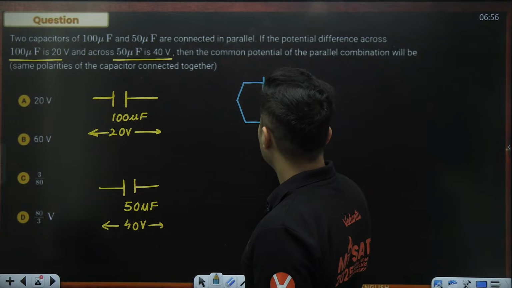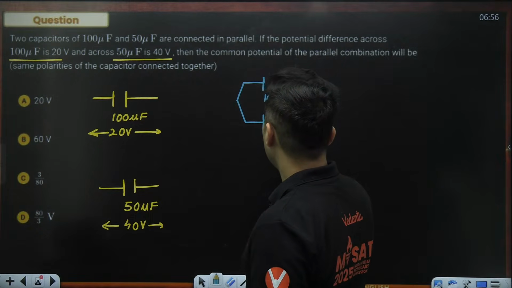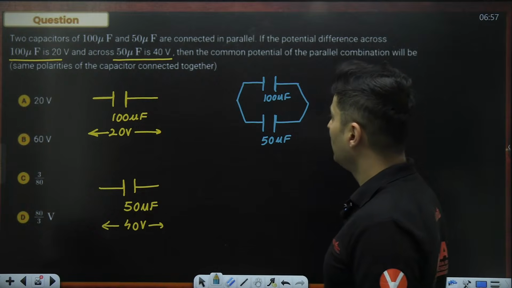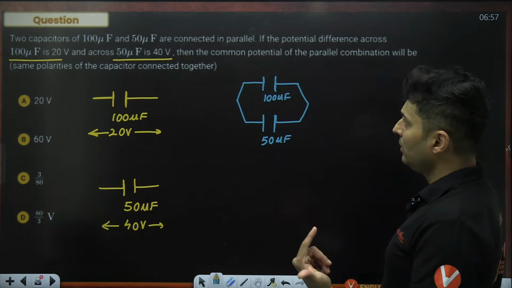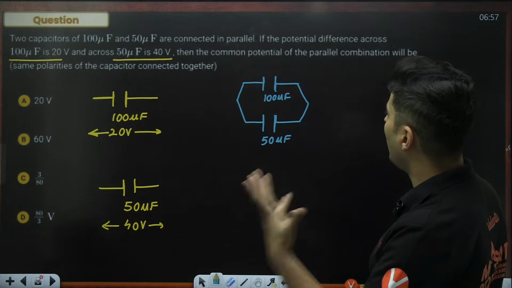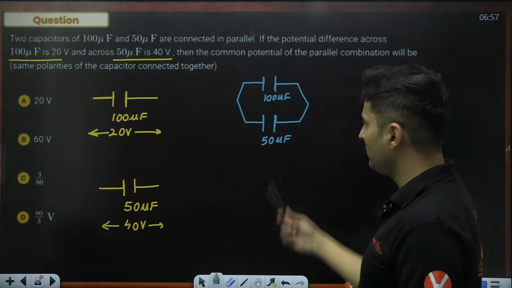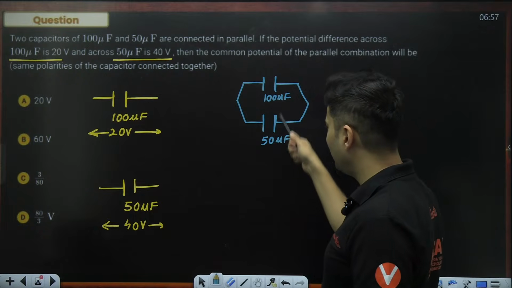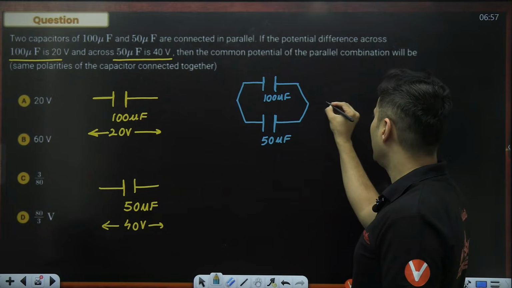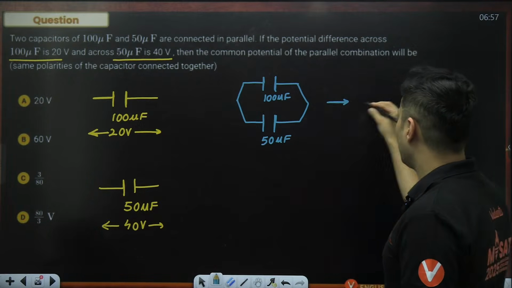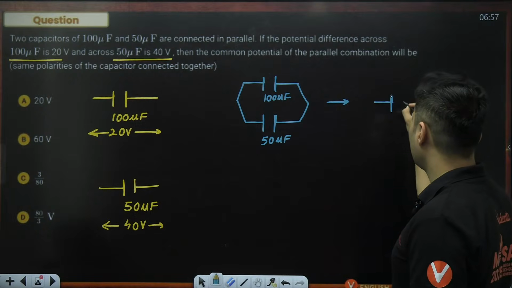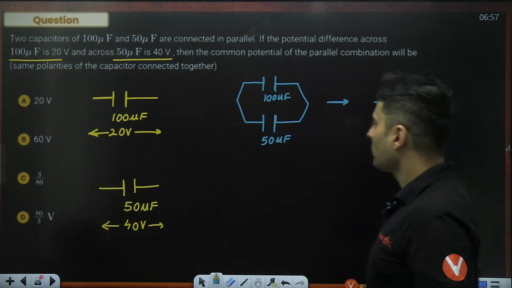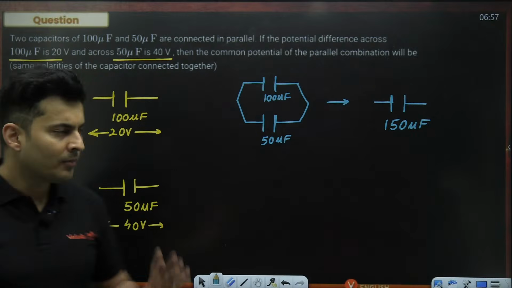Okay. So this is your 100 microfarad and this is your 50 microfarad. You connect them together. Question is, what is the common potential of the parallel combination if same polarities are connected together? First of all, when they are in parallel, I can convert this into a simpler circuit. Parallel means you can just add the capacitances. So this will become 150 microfarad.